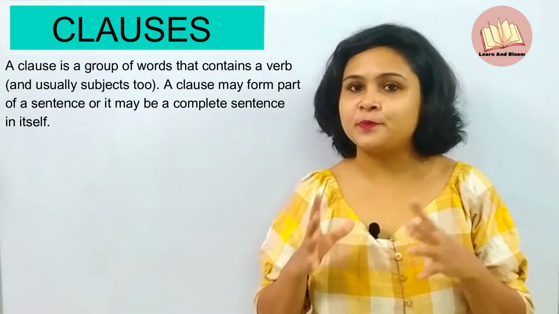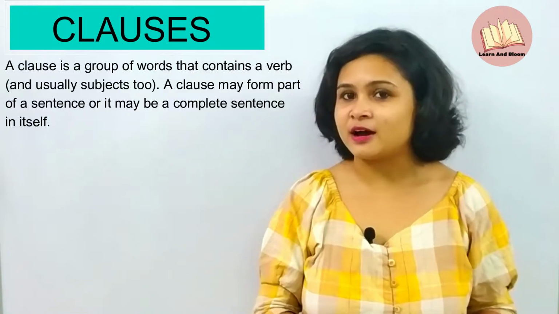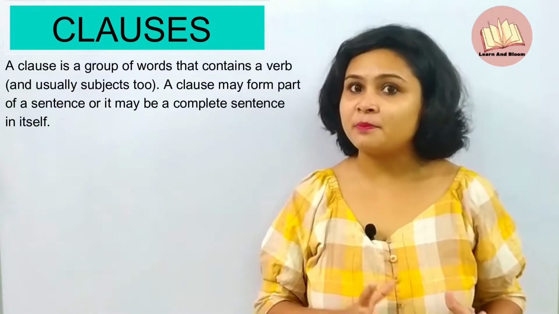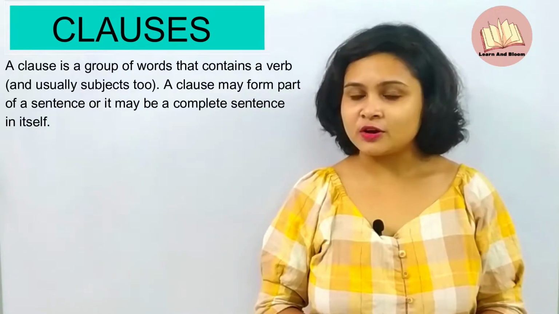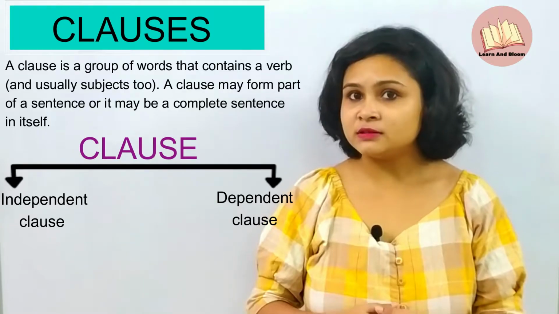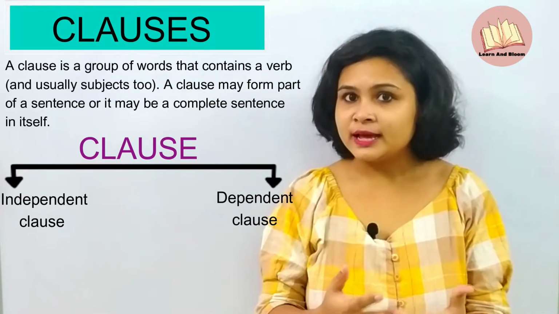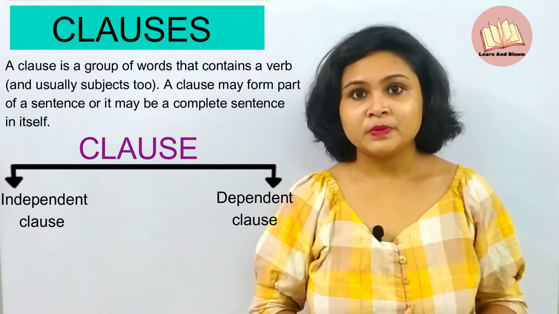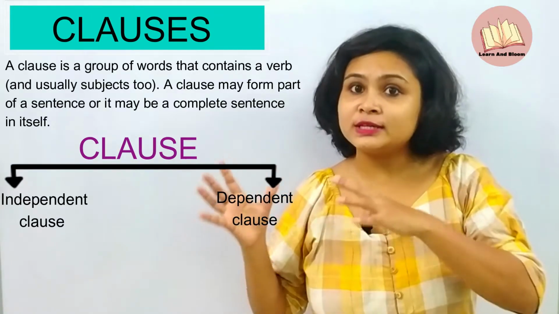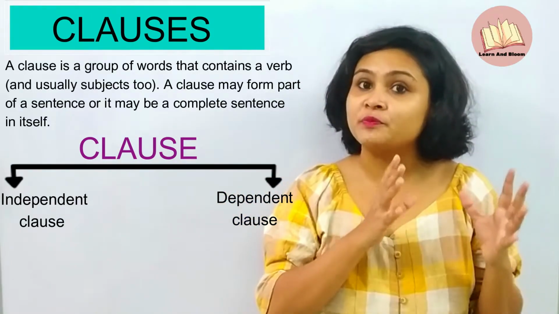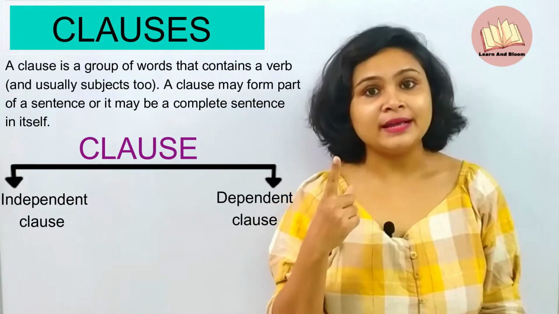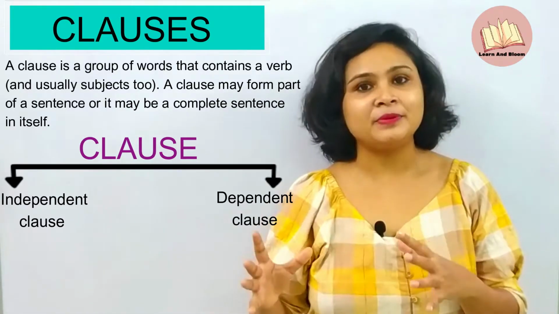As we have learned in our previous classes, clauses contain a subject and a verb. It can form a complete sentence or it can be a part of a sentence. We divide clauses into two types, independent clause and dependent clause. Independent clause can convey a complete thought. It can form a complete sentence. But dependent clause cannot form a complete sentence. It always needs an independent clause to make the sentence complete. So, we always need at least one independent clause to make a complete sentence.